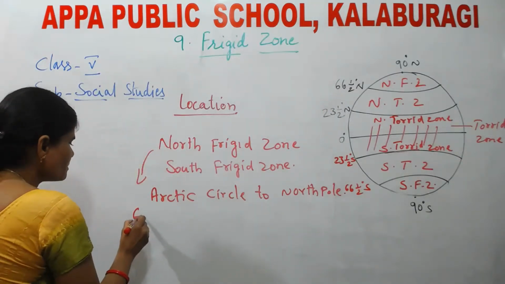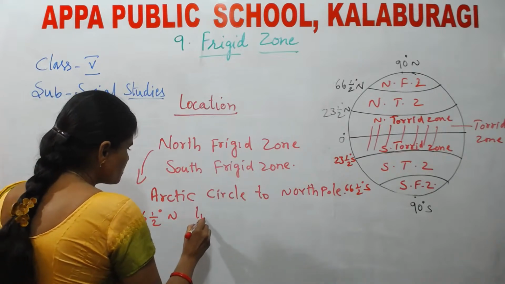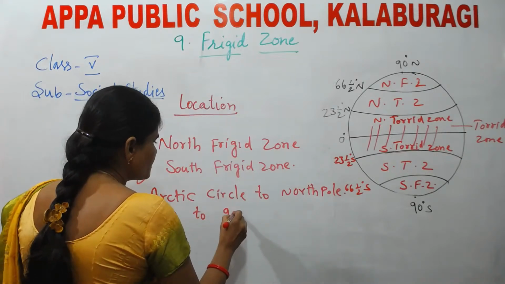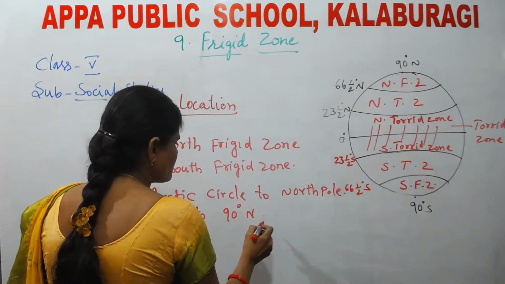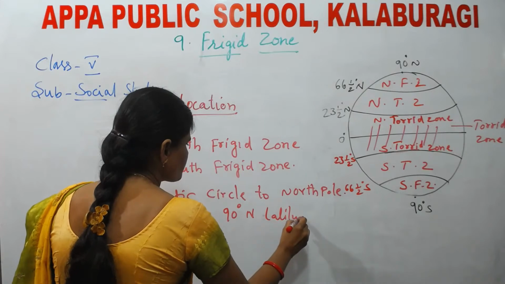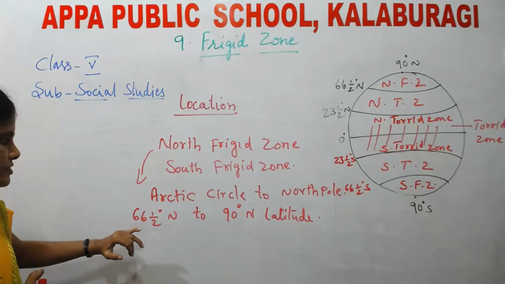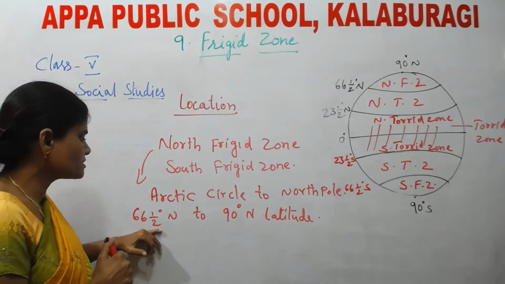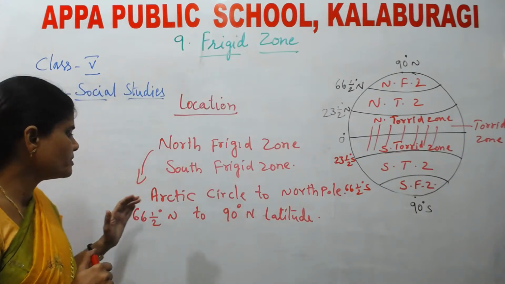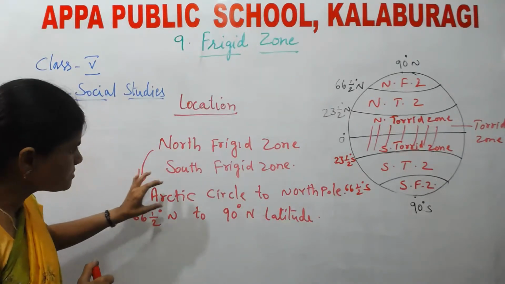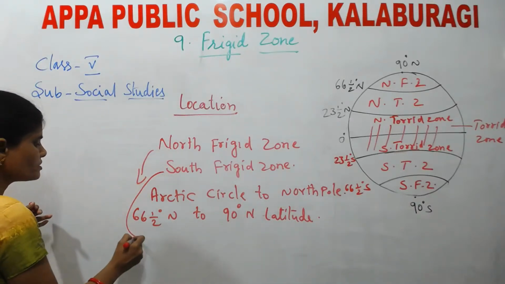It is located between 66.5 degree north latitude to 90 degree north latitude. Okay, this is the latitudinal value of the frigid zone. That means it is located between Arctic Circle to North Pole. Understood? Now let us see South frigid zone.